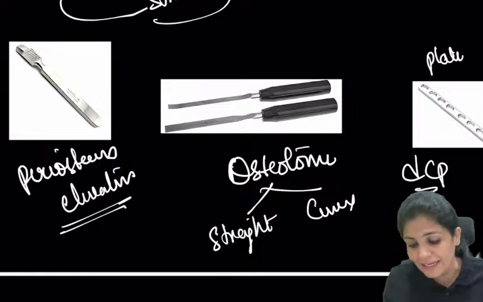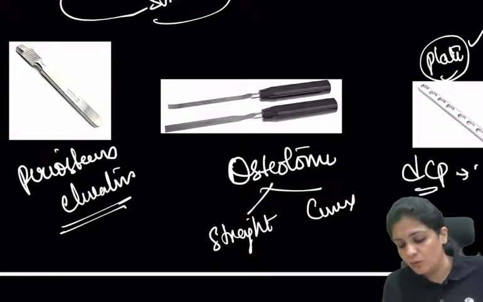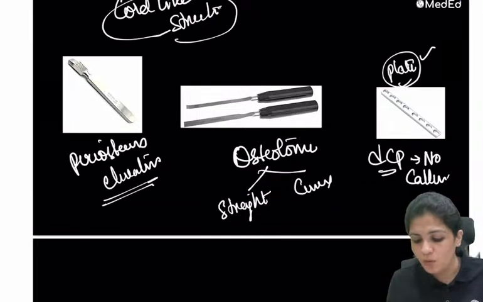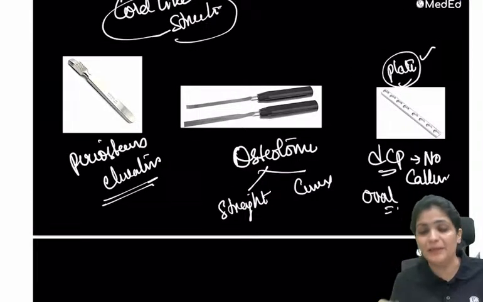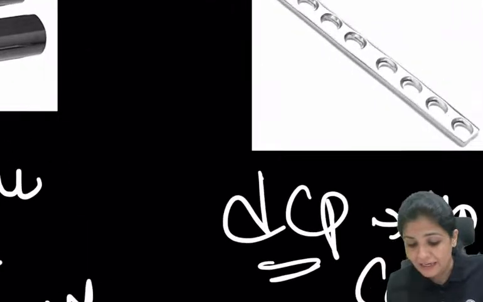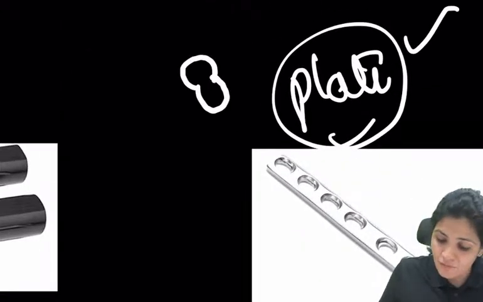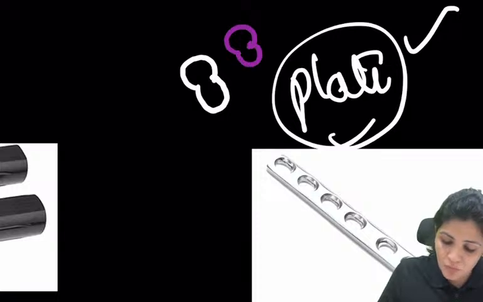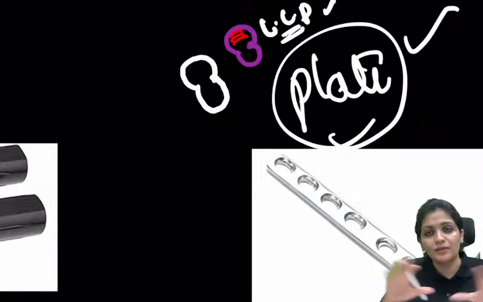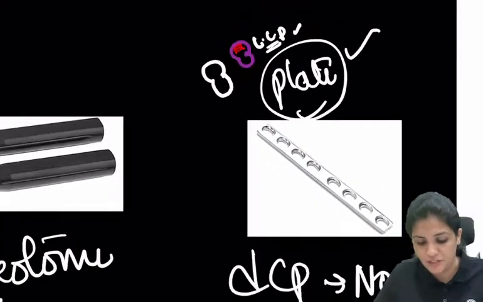We have read about nails. Now this is the plate. Where there is no callus and where there is callus. And if you see oval holes like this, this is the DC, the dynamic compression plate. And now if you see a hole like this with threads in it, this becomes the LC, locking compression. If threads are there, it is locking; if no threads are there, this is dynamic.